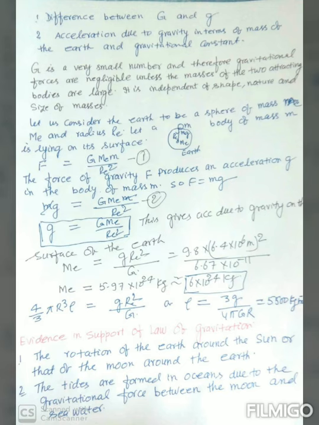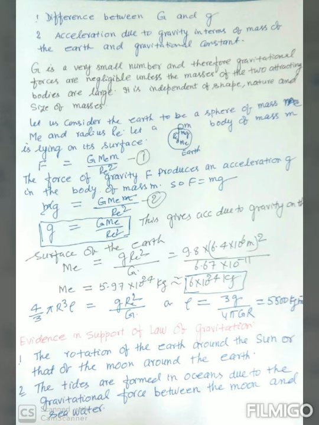Now, there are basic differences between a small g and capital G. A small g means acceleration due to gravity, and capital G is the gravitational constant. So, a small g is a vector quantity, whereas capital G is a scalar quantity. The value of a small g changes from place to place.